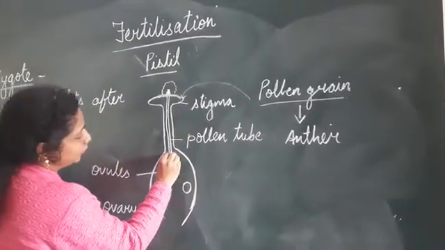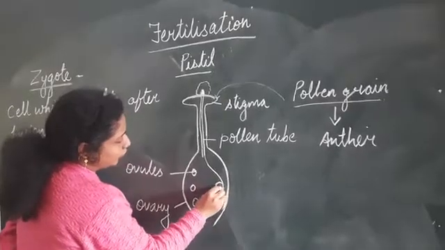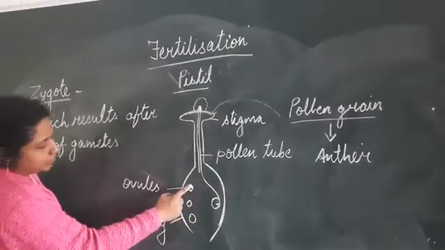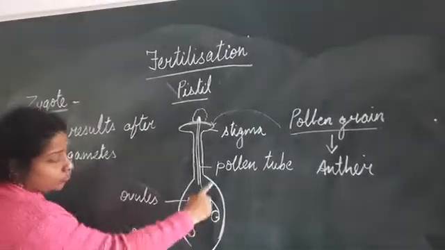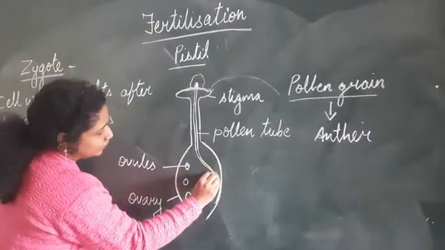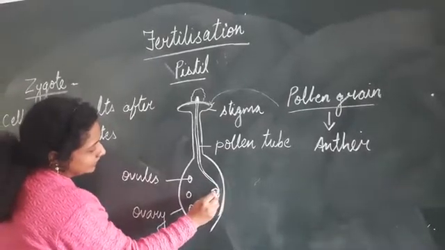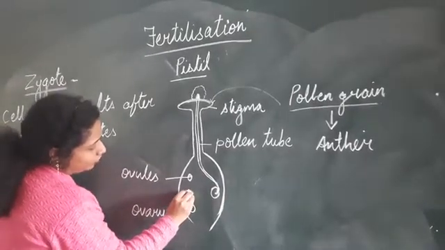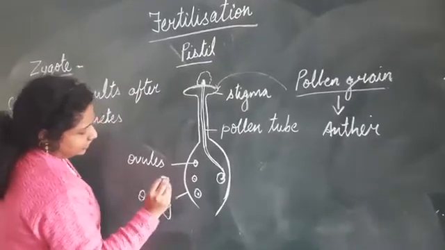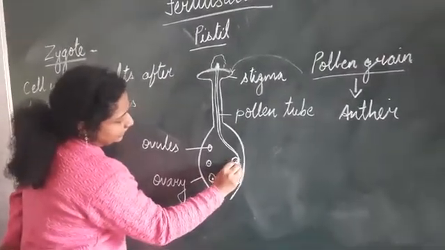Now this pollen tube goes and gets inside one of the ovules. As you all can see here, these are the ovules and this is the ovary. So this pollen tube grows and gets into the ovule, and inside the ovule there is an egg. Every ovule has got an egg inside it. So this goes and fuses with the egg inside.